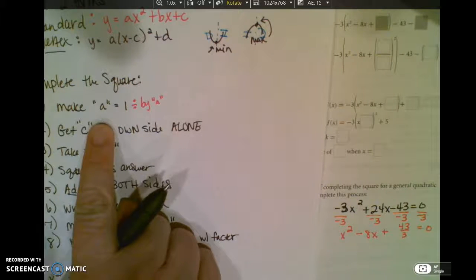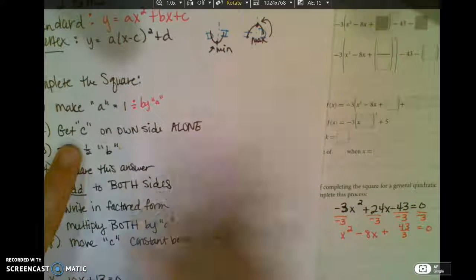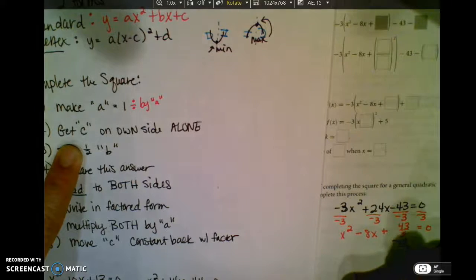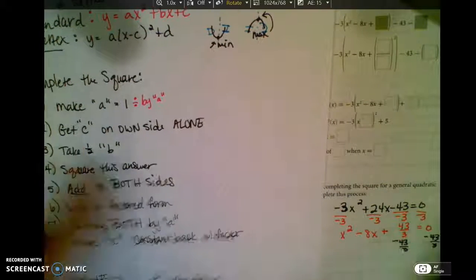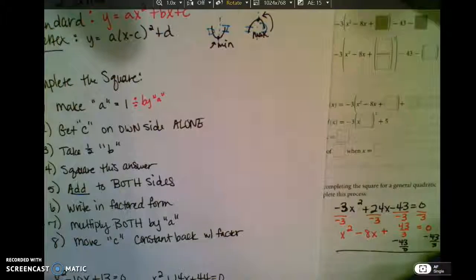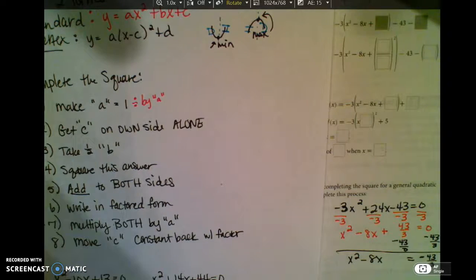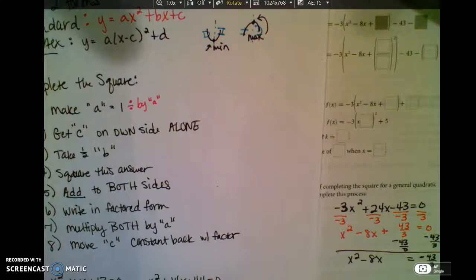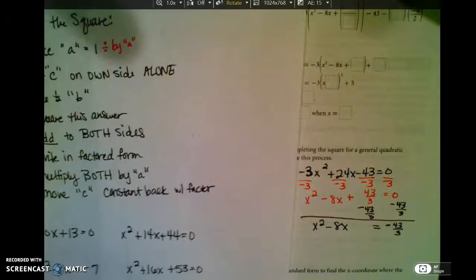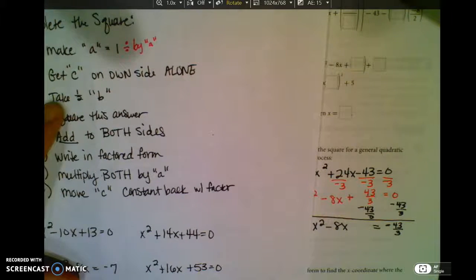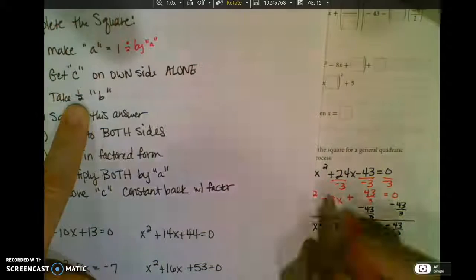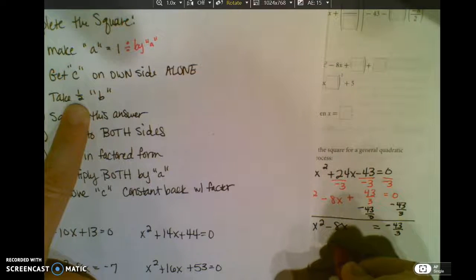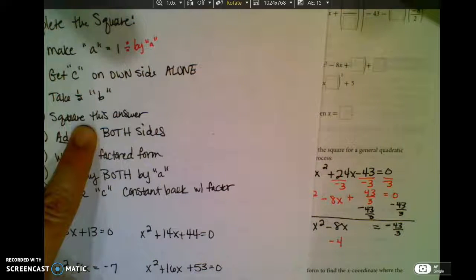We have made A 1. Now I need to get C onto its own side. So I'm going to subtract 43 over 3 from both sides. So I've got x squared minus 8x, leave space, equals negative 43 over 3. So far, still not that bad. Next step says that we are to take 1/2 of b. So a half of negative 8 is negative 4. I'm going to square that.